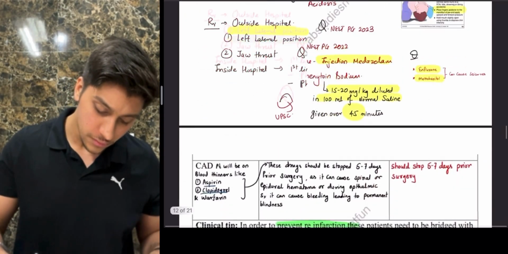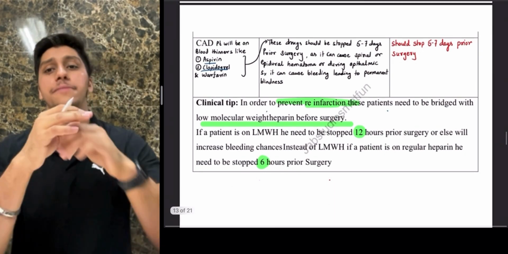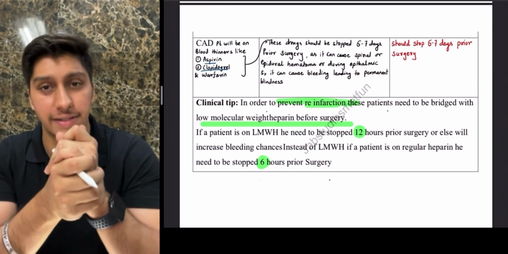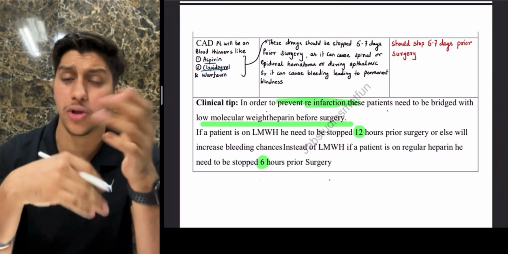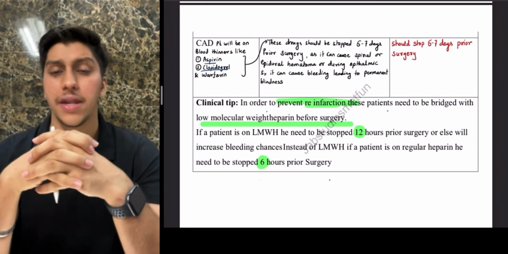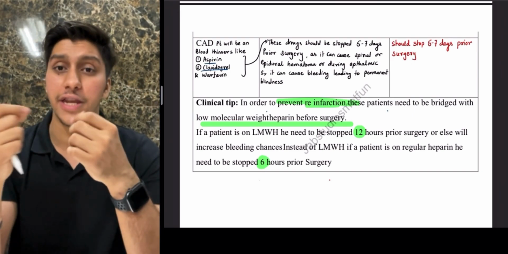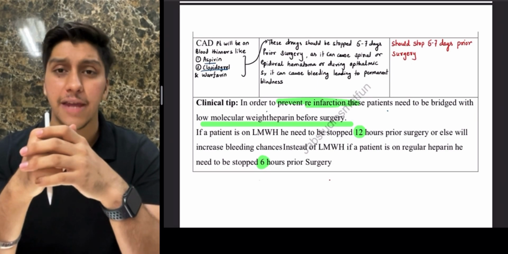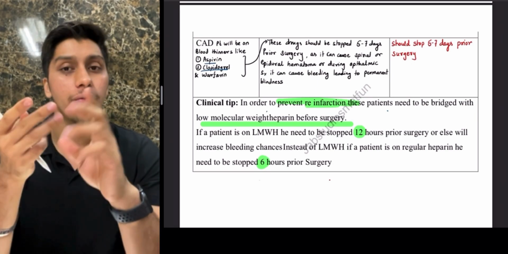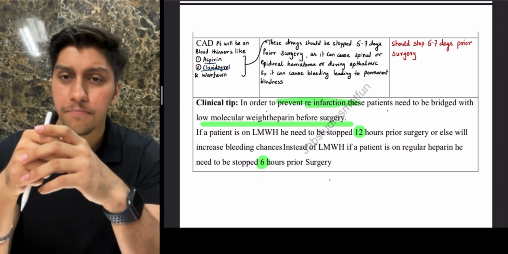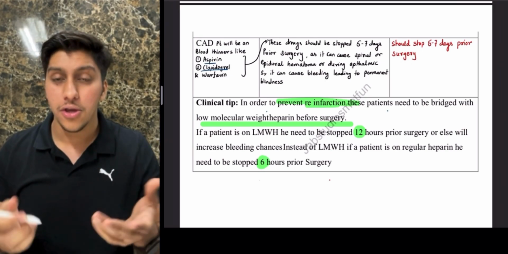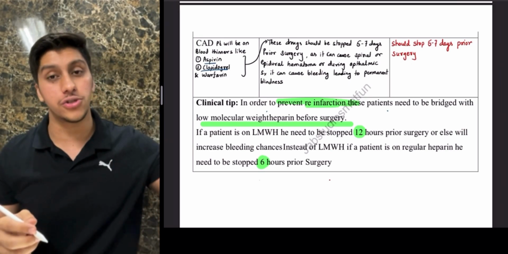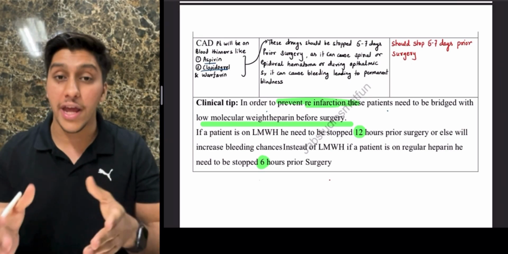Okay. Next, guys, if you have any patient who has coronary artery disease, maybe he had a history of MI, maybe he has a lot of blocks, you know that they will be using blood thinners. Examples of blood thinners can be aspirin, clopidogrel, or warfarin. Now, what do blood thinners do? Basically, they prevent the risk of clots. So you guys know that if you continue these doses during the surgery as well, you can have bleeding.